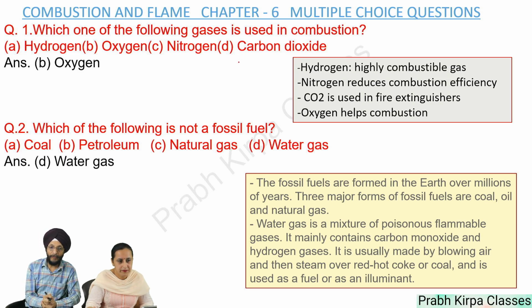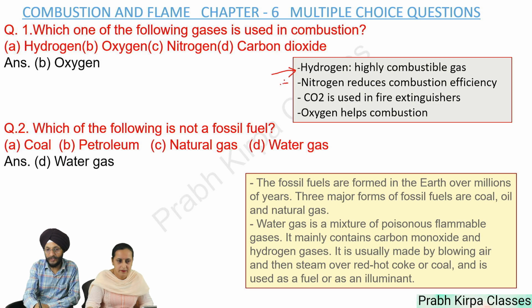Here we have been given many options so far as answer is concerned. But before giving answer, we must also understand what is the role of hydrogen, nitrogen or carbon dioxide. So far as hydrogen is concerned, it is a very combustible gas, so it will not be helpful in combustion.